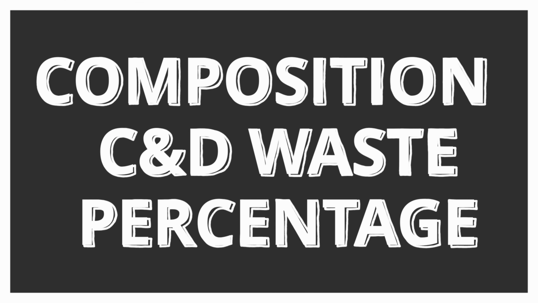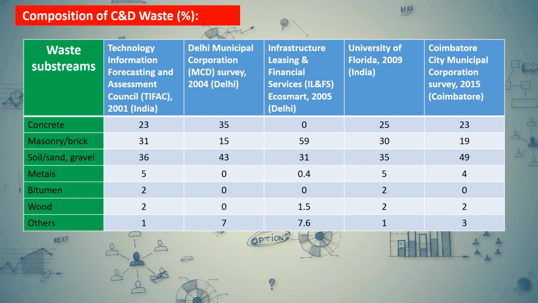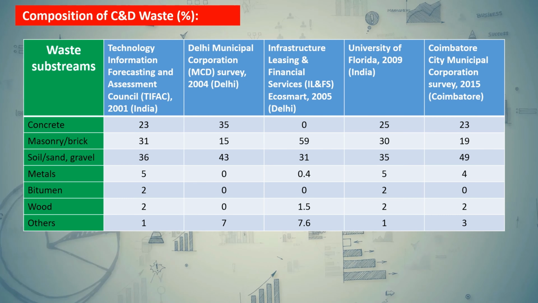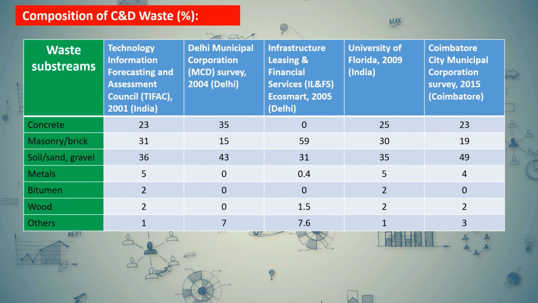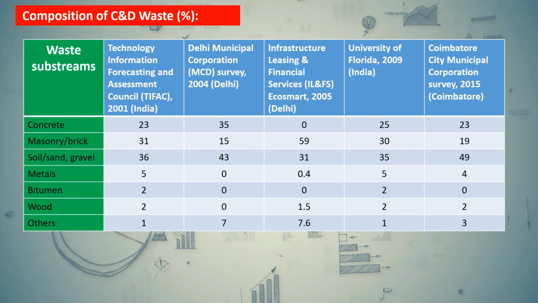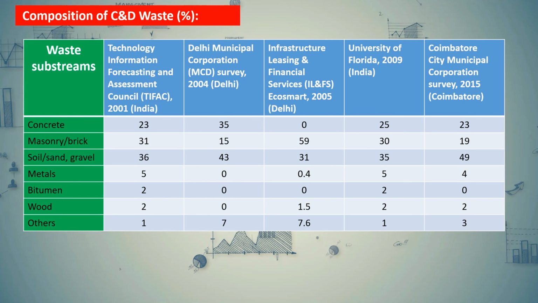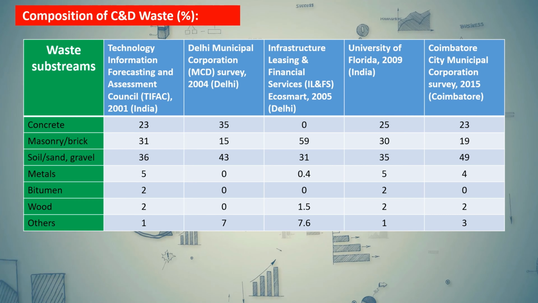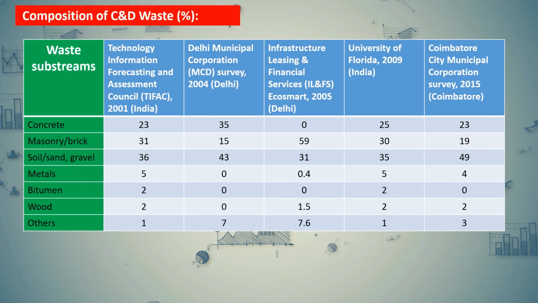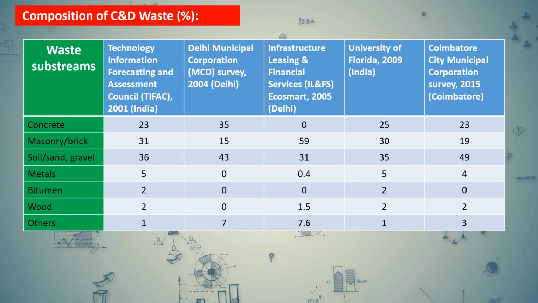What is the composition of C&D waste in percentage? TIFAC, MCD, IL&FS, University of Florida, and Coimbatore City Municipal Corporation have estimated the composition of C&D waste. As per TIFAC, in C&D waste the proportion of concrete is 23%, masonry or brick is 31%, soil and gravel is 36%, metals are 5%, bitumen is 2%, wood is 2%, others are